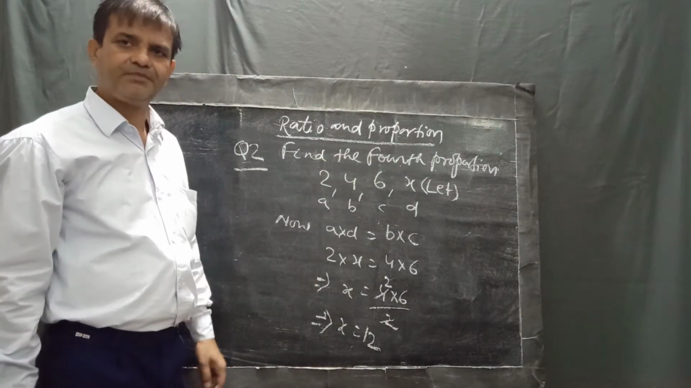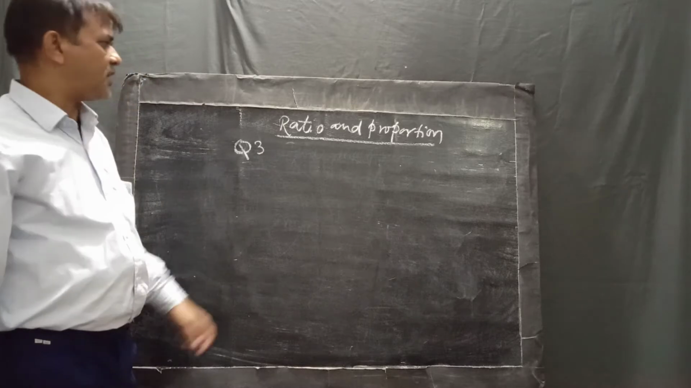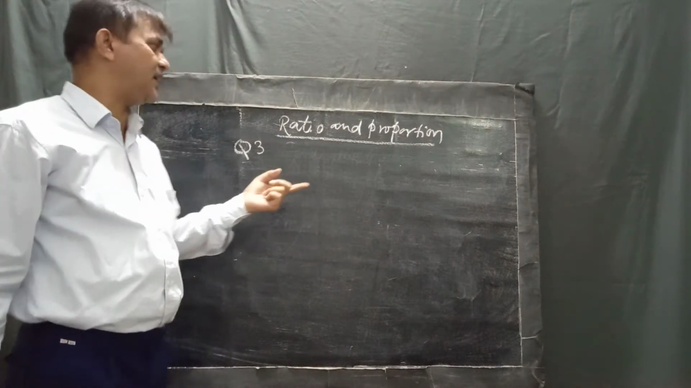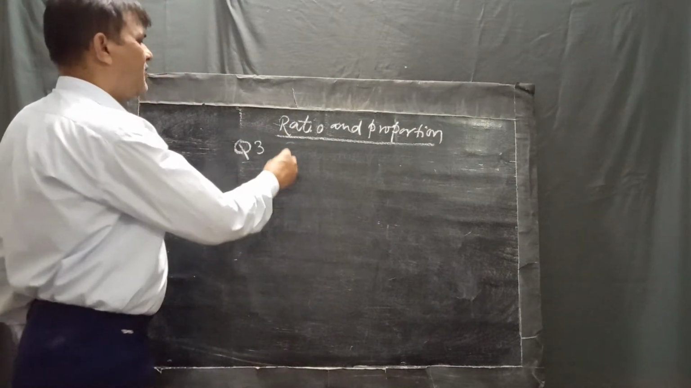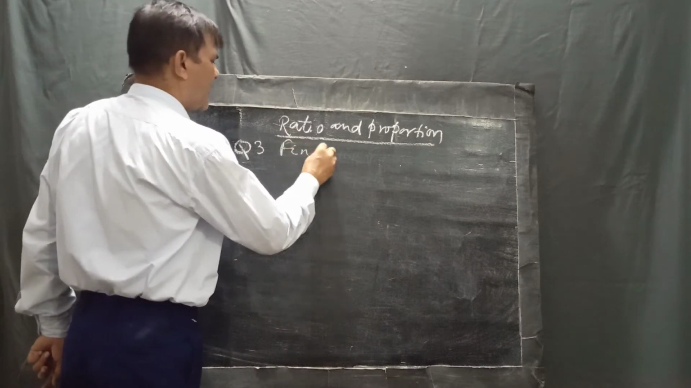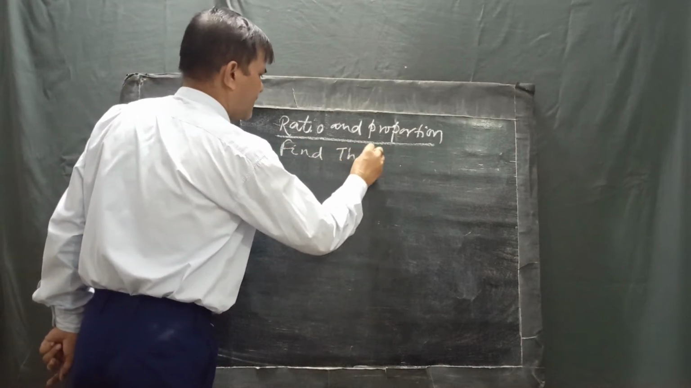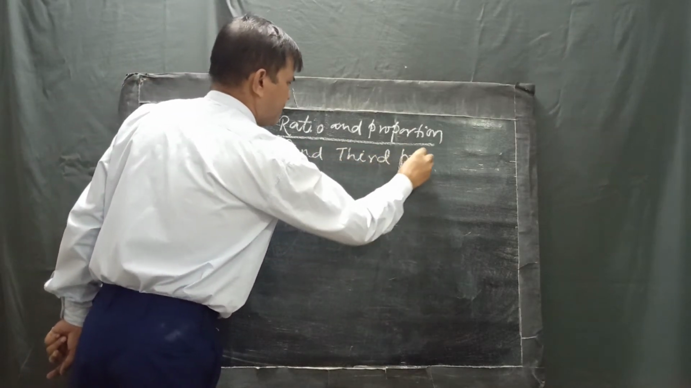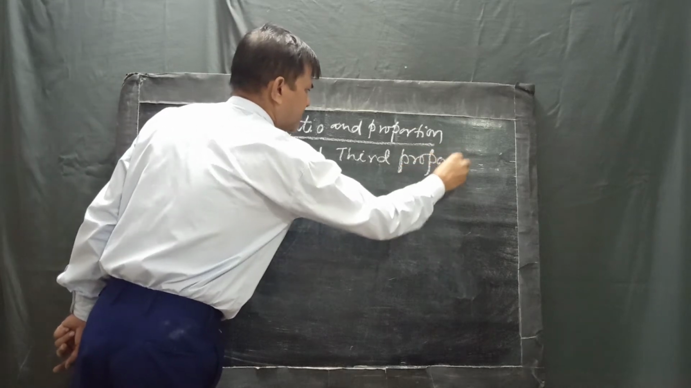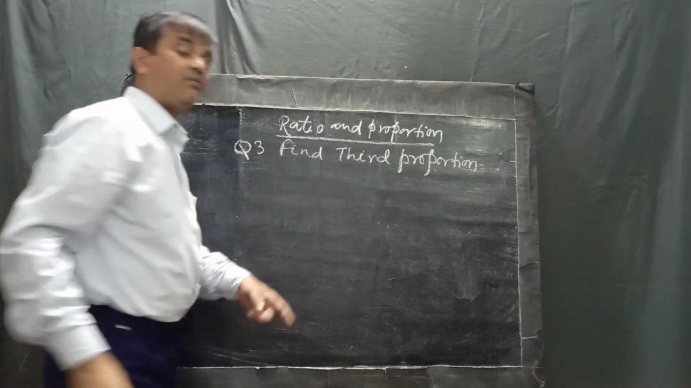Next expected or important question regarding the topic proportion is find the third proportion. In case of third proportion, only two numbers are given.